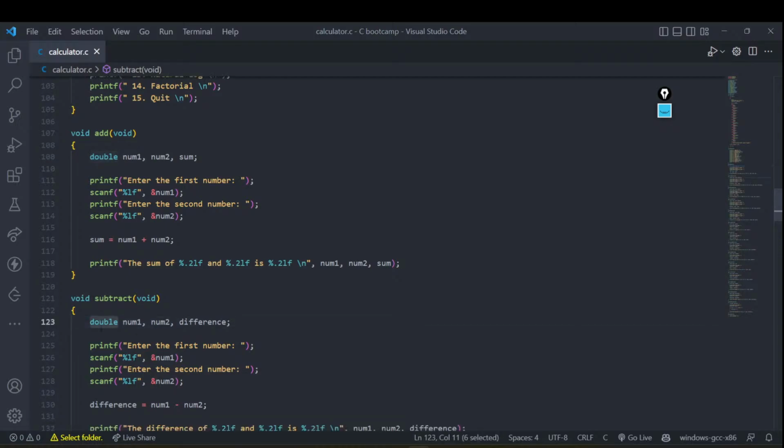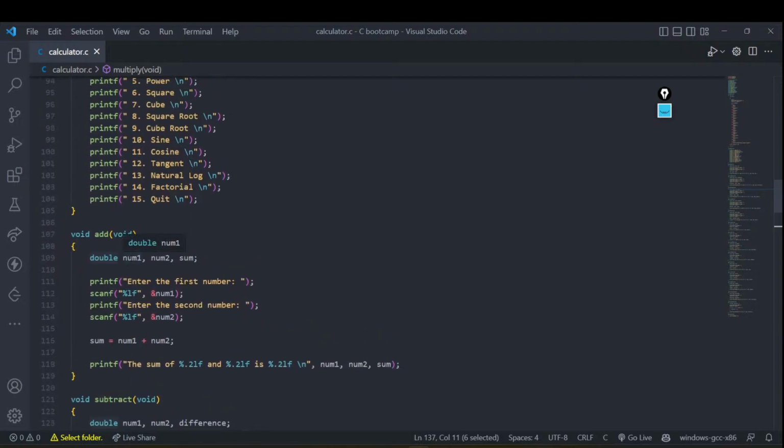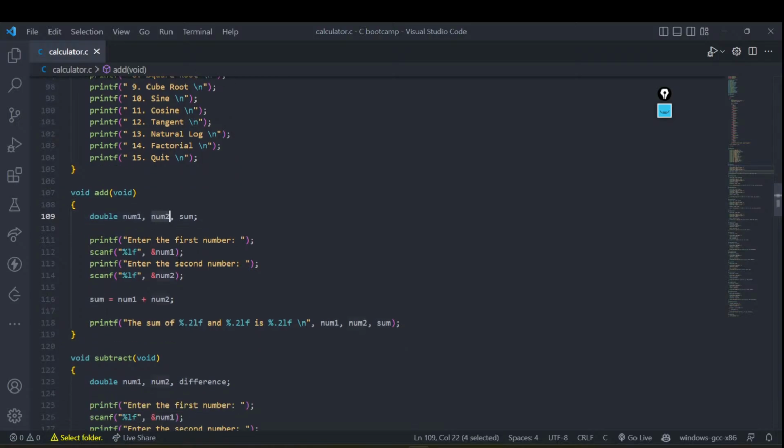In every single function we are using a double, because that is a very safe limit to keep. Next up is num1, num2 in sum, or maybe num1, num2 in difference, and all these variables are just to take numbers, number 1, number 2, and then do the sum on that, or maybe the difference on that, right? We are asking the user to enter the first number and also the second number, right?